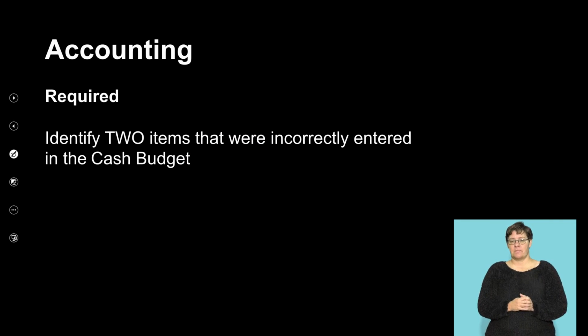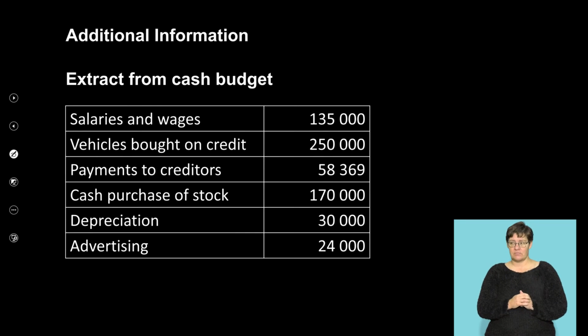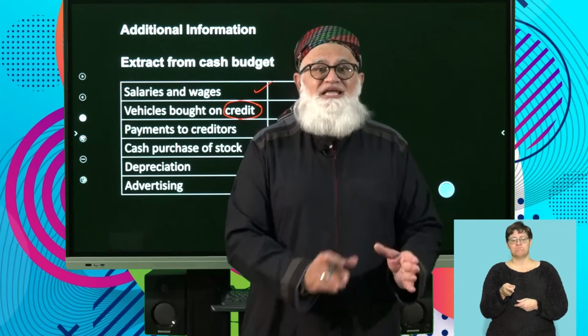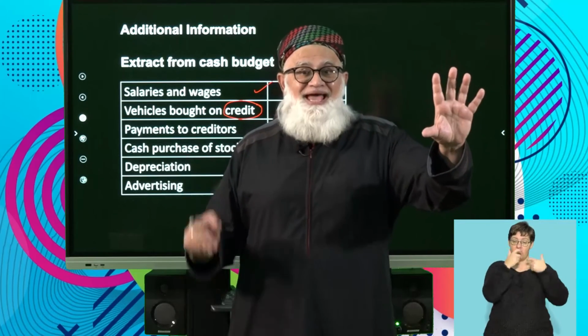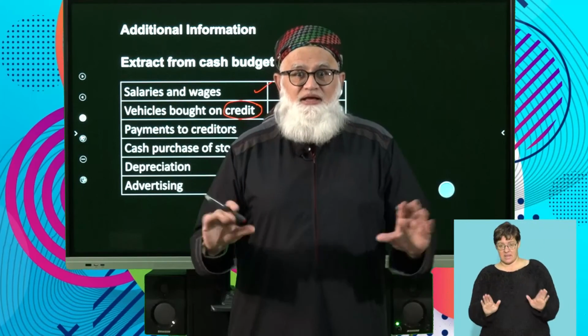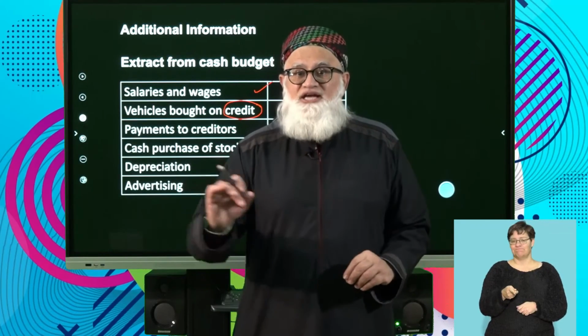Okay, identify 2 items that were incorrectly placed in the cash budgets. Let's look at items here. Salaries and wages, perfect. Vehicles bought on credit. Clearly you can see credit transactions do not feature in my cash budget. Why? A cash budget, you think cash. You think receipts and payments. Clear? So if you bought vehicles on credit, it will not appear in your cash budget.